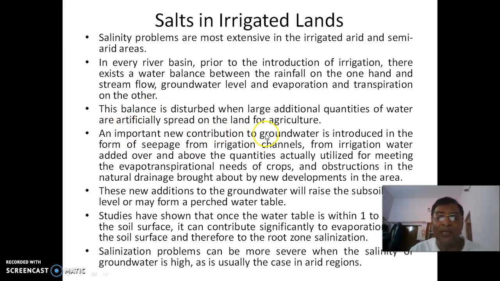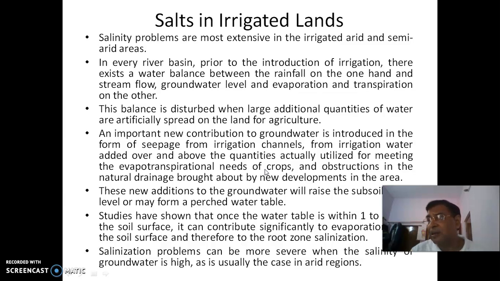An important new contribution to groundwater is introduced in the form of seepage from irrigation channels. In the irrigation channels, lots of seepage occurs that will go and join the groundwater. Then there is irrigation water added over and above the quantities actually utilized for meeting the evapotranspiration needs of crops.